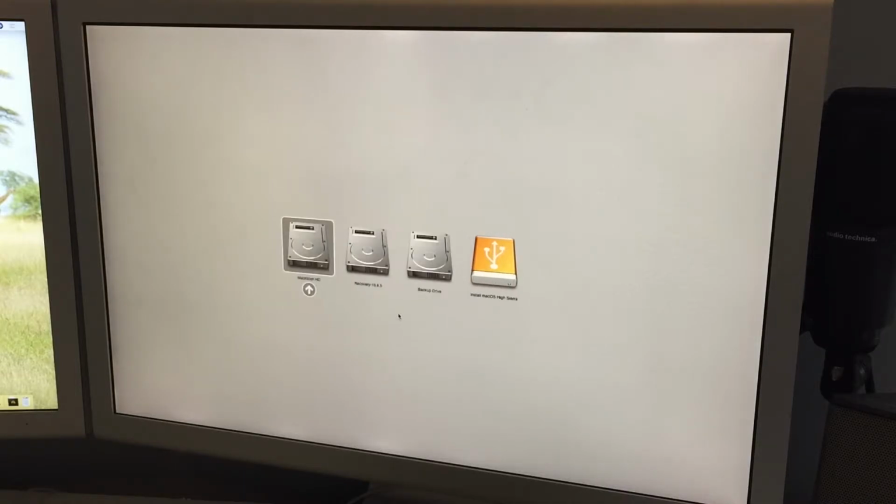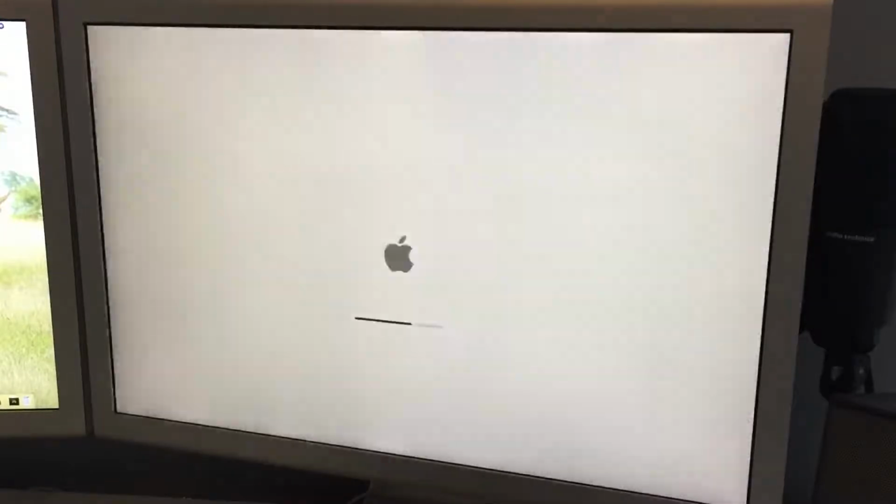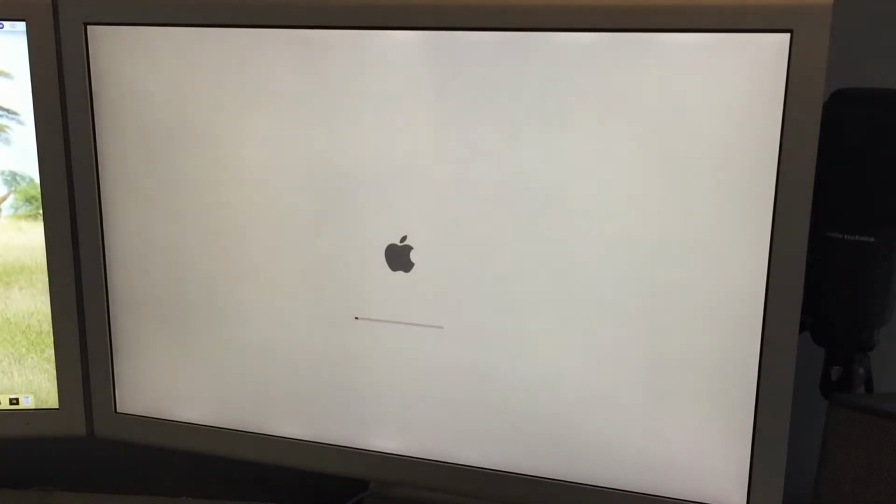I'm holding down Option to go into the boot menu, and I'm kind of worried about OS 10.13 not supporting the GT120 video card, but I believe I'm either running 10.12 or 10.13 on the server. I think 10.12 because I'm not running an AMD Polaris card, so I have no need to do that. So this is what I'm talking about with the static. You can see it's just going back and forth, and eventually it'll work itself out. I think the longest it's done that is 10 minutes or so.